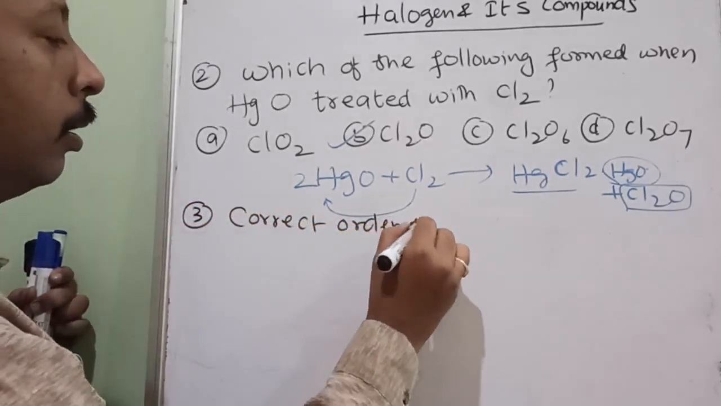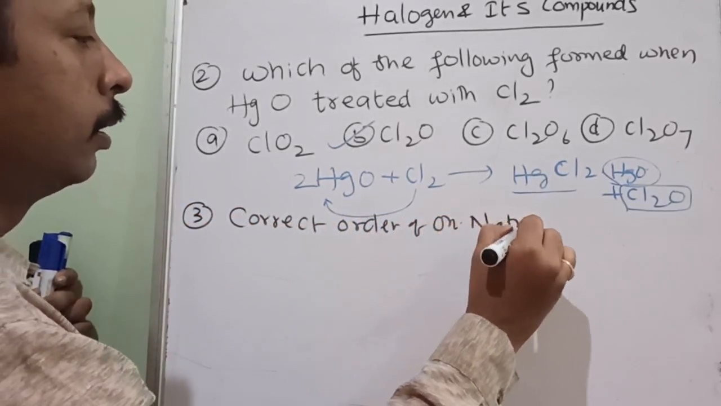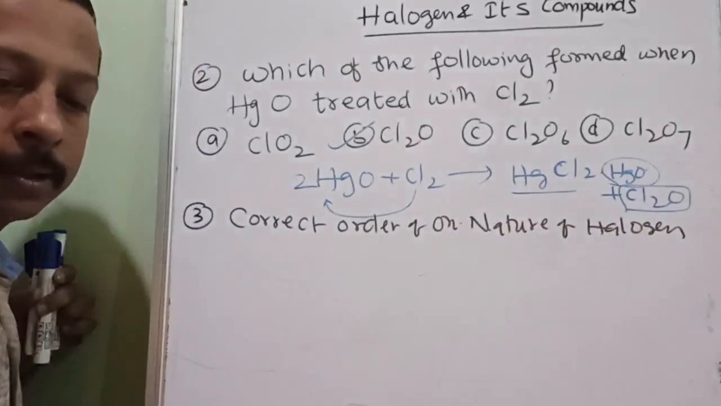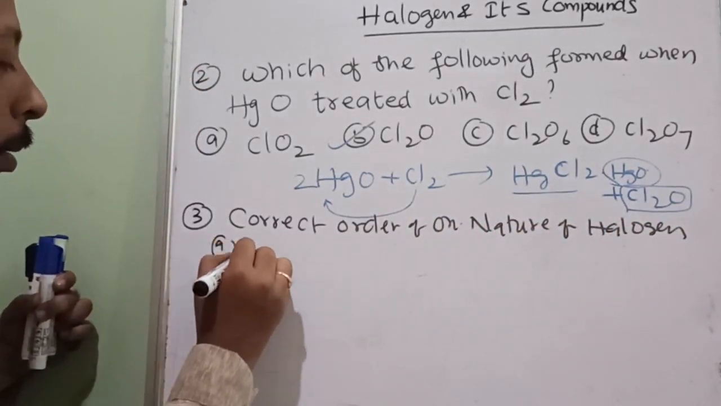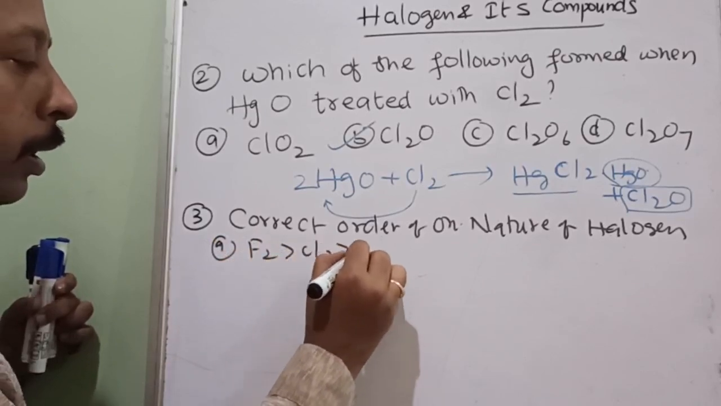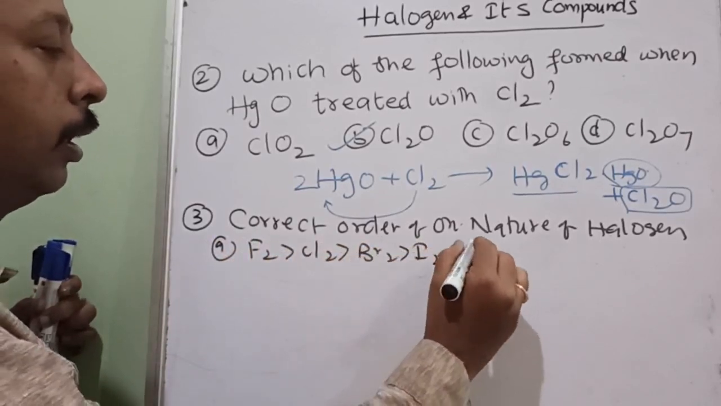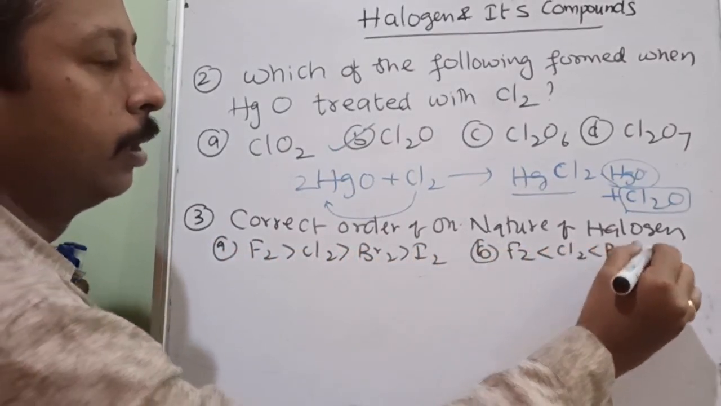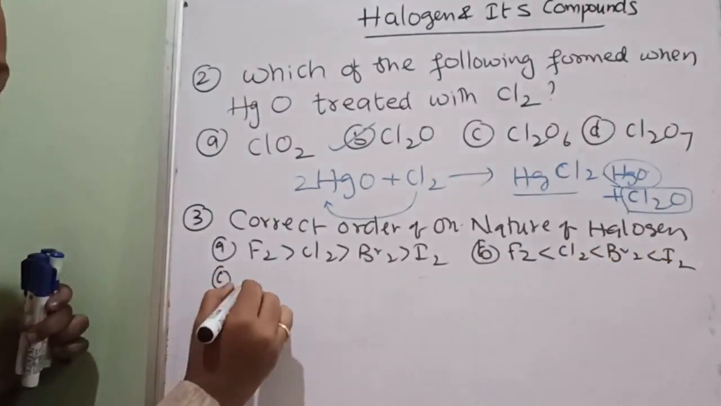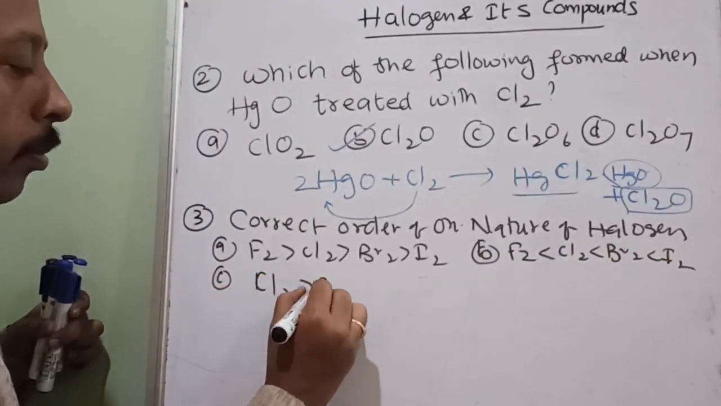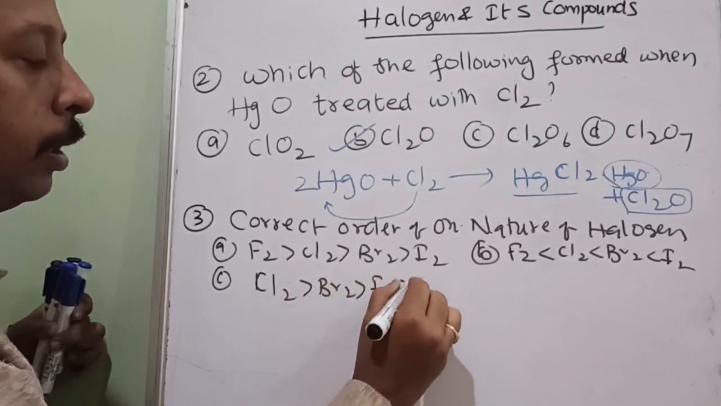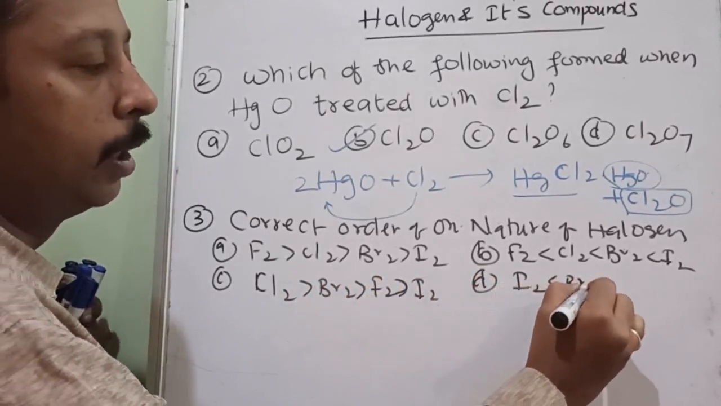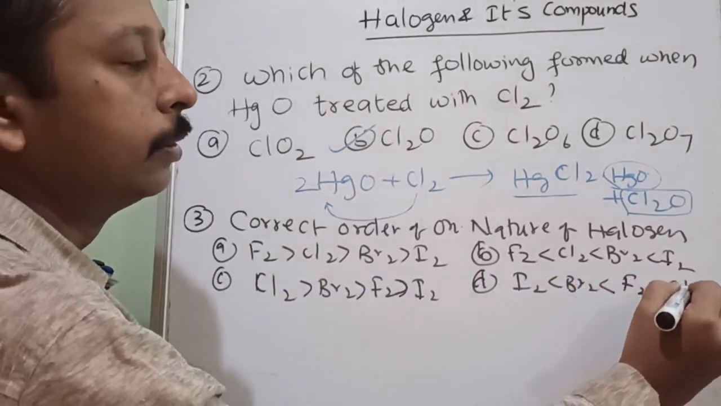Correct order of oxidizing nature of halogens. Option A, F2 greater than Cl2 greater than Br2 greater than I2. Option B, F2 less than Cl2 less than Br2 less than I2. Option C, Cl2 greater than Br2 greater than F2 greater than I2. And option D, I2 less than Br2 less than F2 less than Cl2.